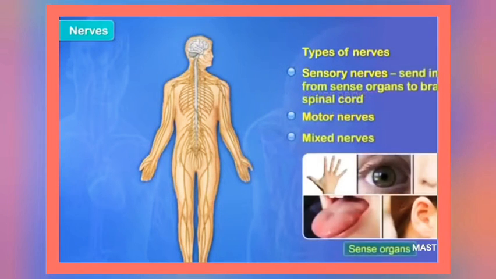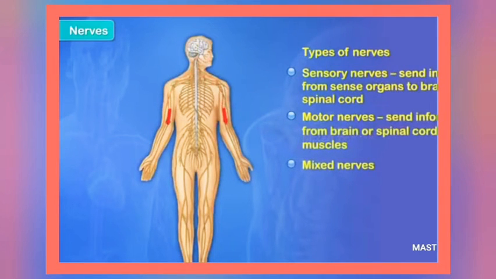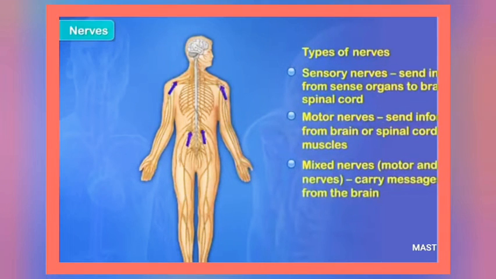Sensory nerves. They send information from the sense organs such as skin, eyes, nose, tongue, and ears to the brain and the spinal cord. Motor nerves. They send information from the brain or spinal cord to muscles or parts of the body. Mixed nerves. Mixed nerves comprise both motor and sensory nerves and thus carry messages to and from the brain.